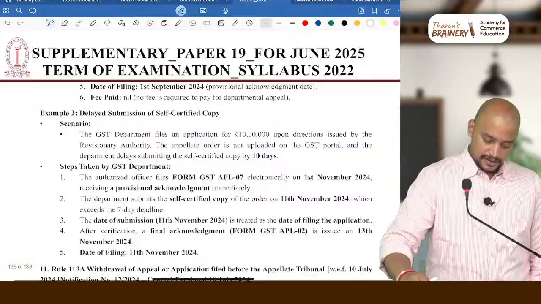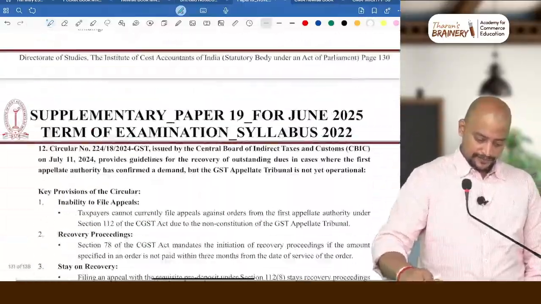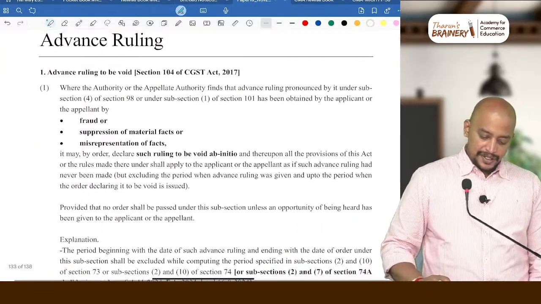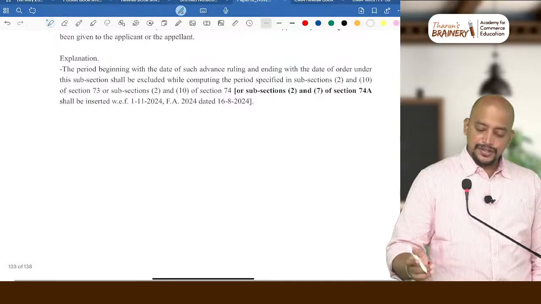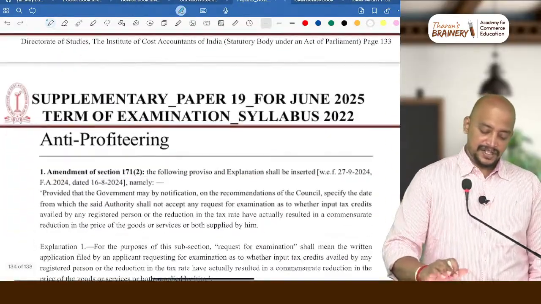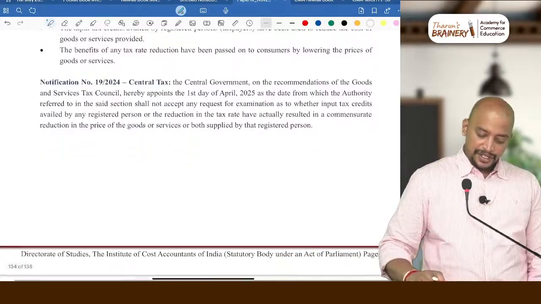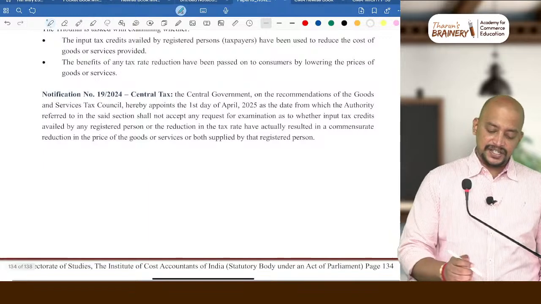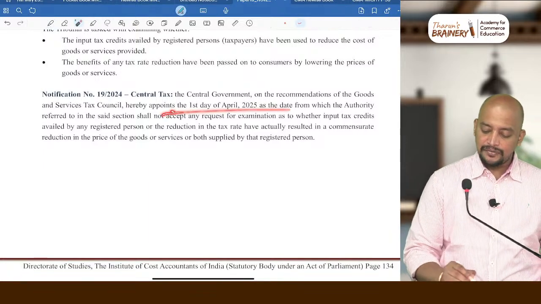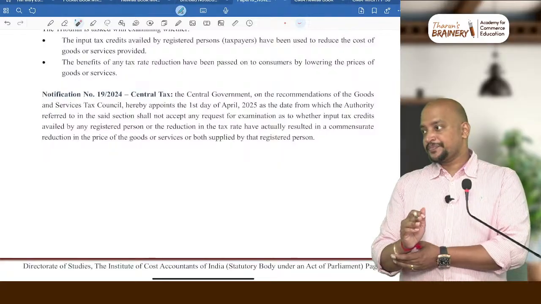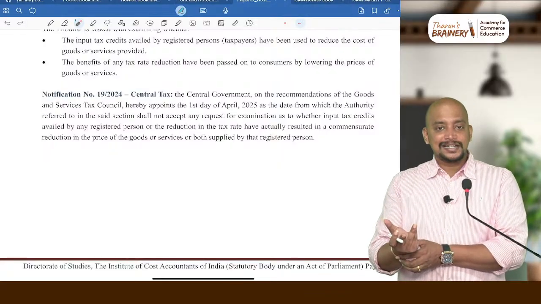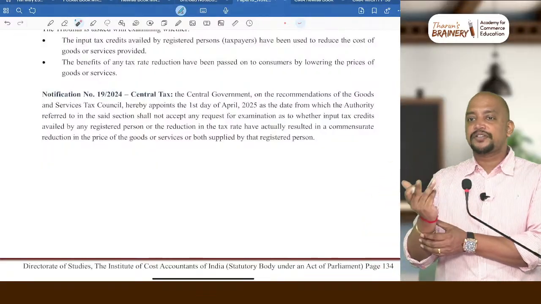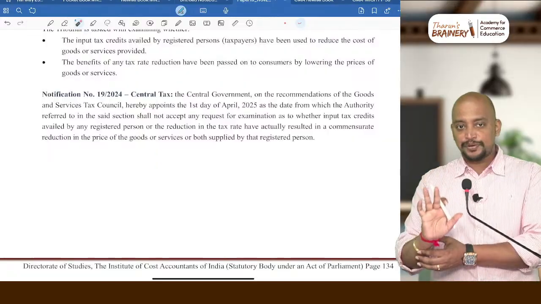Next, that's it on this. These are all some examples they have given for the pre-deposit, etc. In advance ruling, again reference to 74A, wherever 73, 74 is there. Anti-profiteering also the same. Anti-profiteering is now omitted, that is, from 1st April 2025 onwards there are no anti-profiteering provisions. And anyhow you are writing for the June exam, it is not 1st April 2025, so for December exams anti-profiteering provisions are not there, but for the June exam anti-profiteering provision is there.